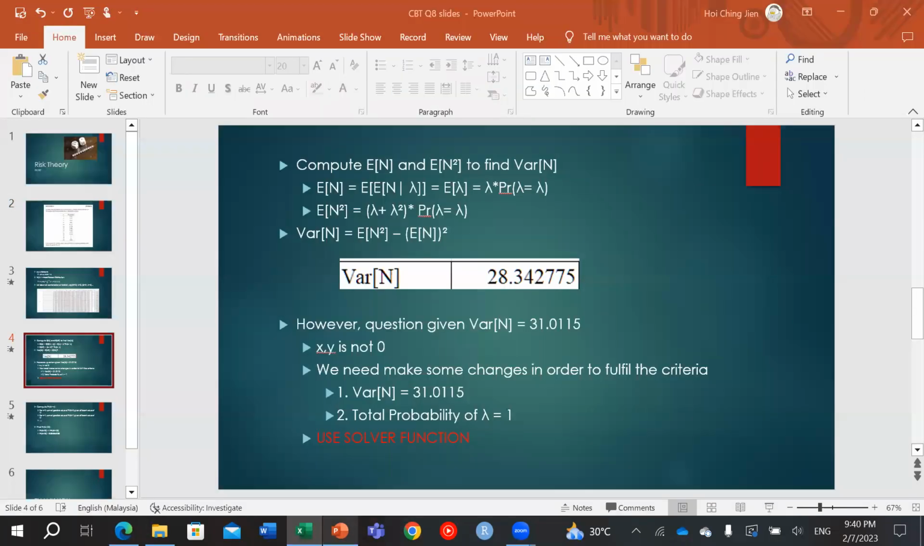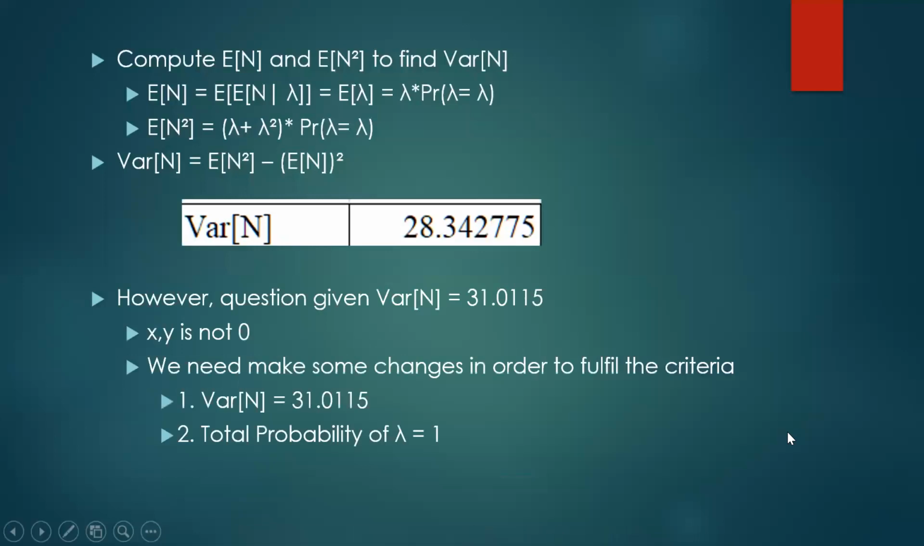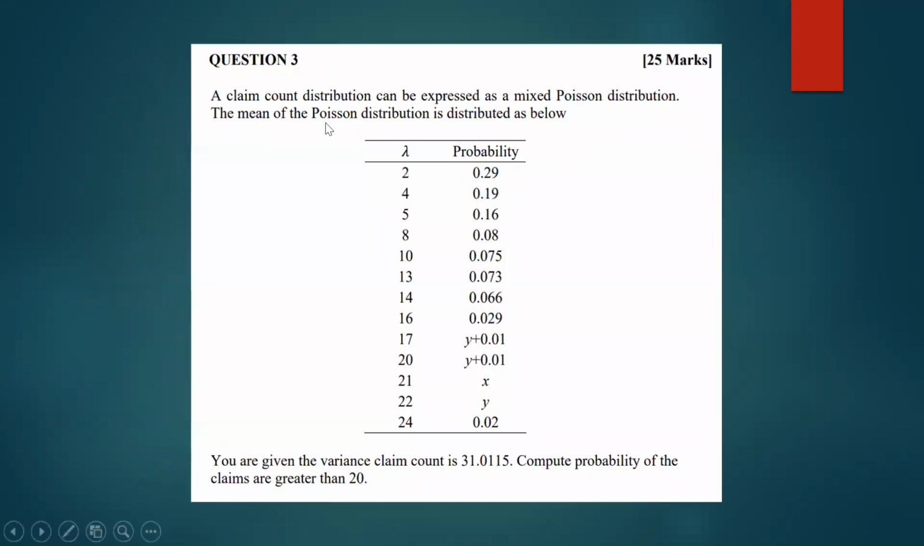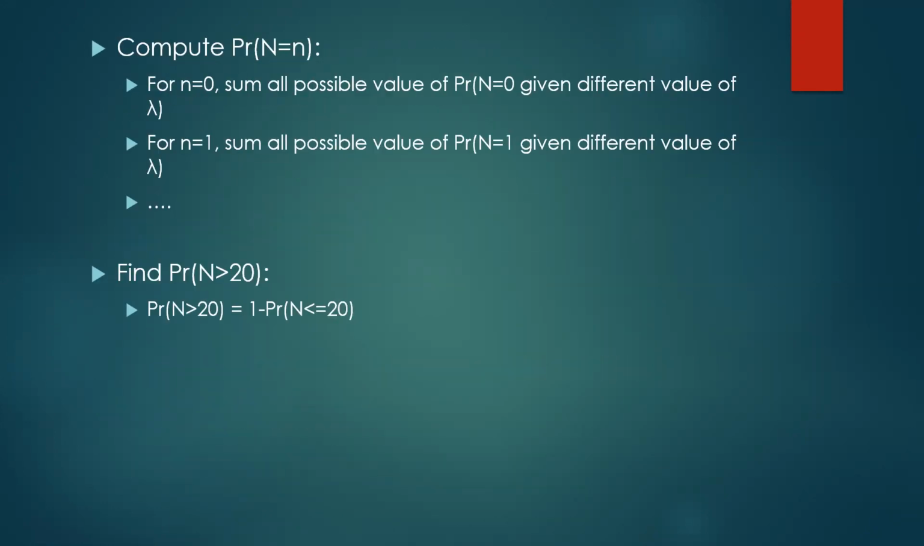After that, we need to compute the probability of N equals n from 0 until 20. For N equals 0, we sum all the possible values of the probability of N equals 0 given the different values of lambda: lambda equals 2, 4, 6, etc. From the table given, 2, 4, 5, 8, 10, 13, 14, 16, 17, 20, 21, 22, 24. All the probabilities given that N equals 0, we sum all together. Then we will find the probability of N equals 0. For N equals 1, it is also the same, until 20.